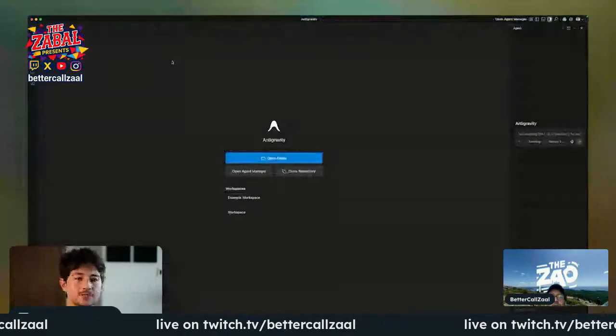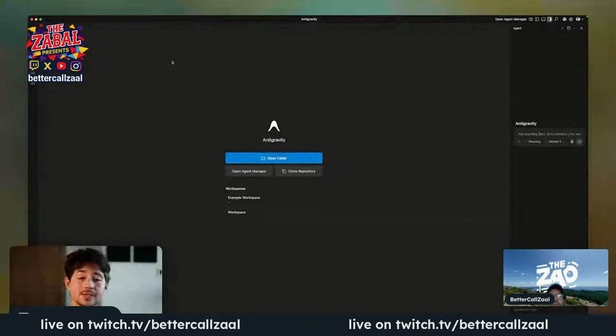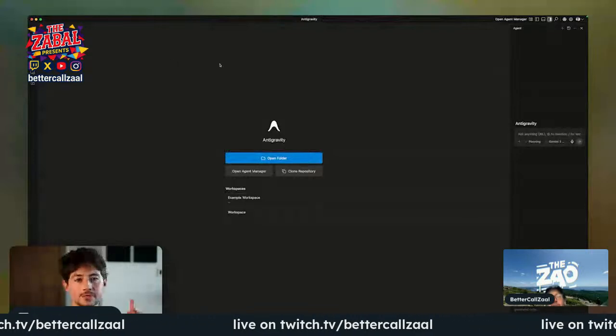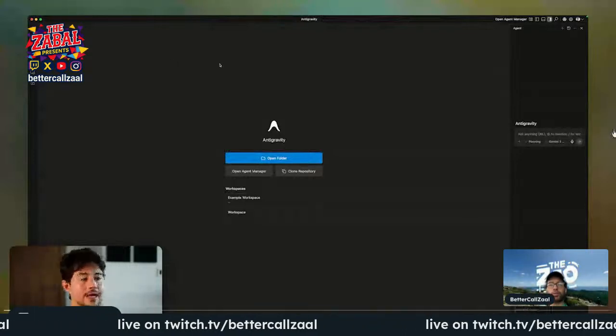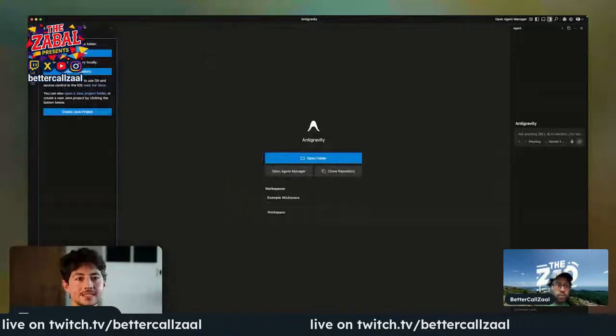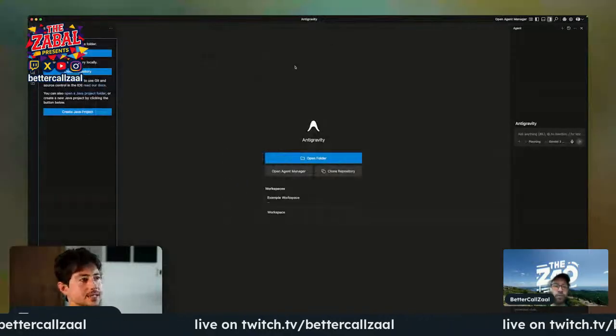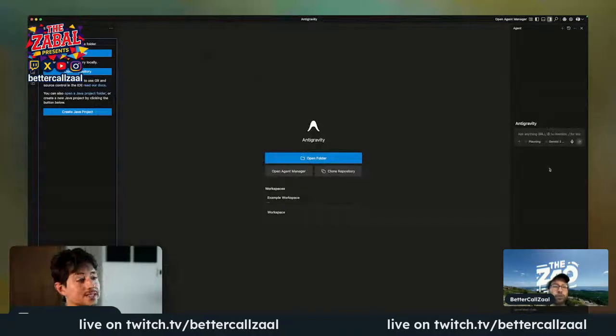Once you open up Antigravity, it looks very similar to what we just saw a moment ago with VS Code. And that's because the two are sort of built on each other. So just like VS Code was a file explorer, a file editor, a notepad, and an agent manager, you can see here we have those same three ideas. On the left side, we're going to have the folders. In the middle, we're going to be able to edit the text of the files that we work with. And then on the right-hand side, we can actually talk to agents.